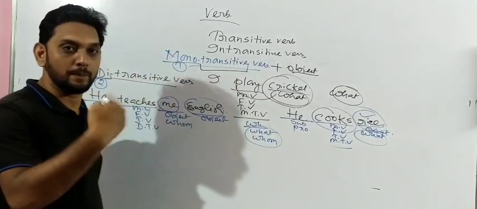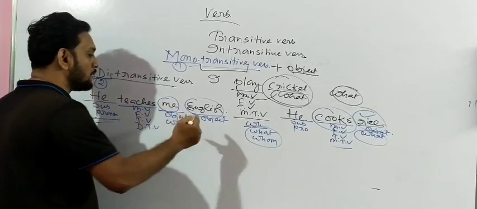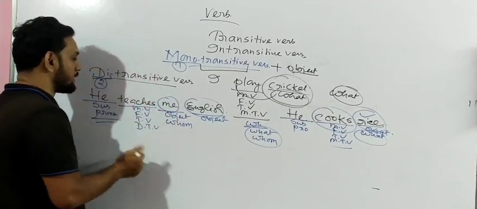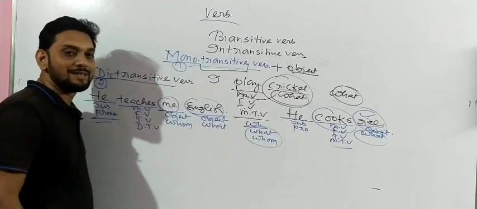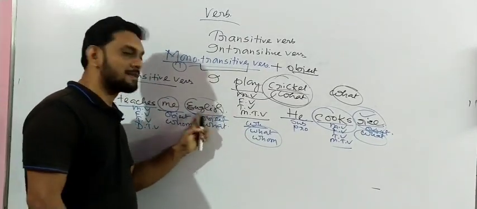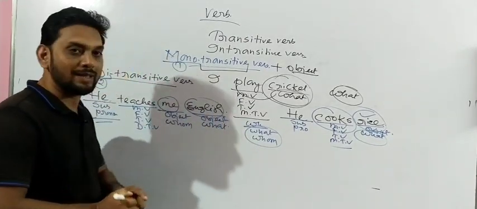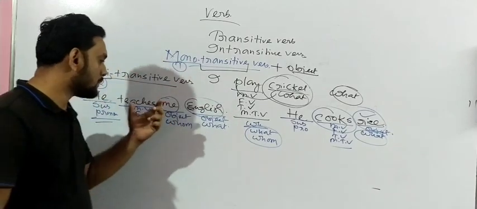Me. He teaches whom? Me. And if you want to extend the question a little bit, he teaches me what? Okay, he teaches me what? So you got the answer: English. So how many objects did we find? In this single sentence, we have found 2 objects.